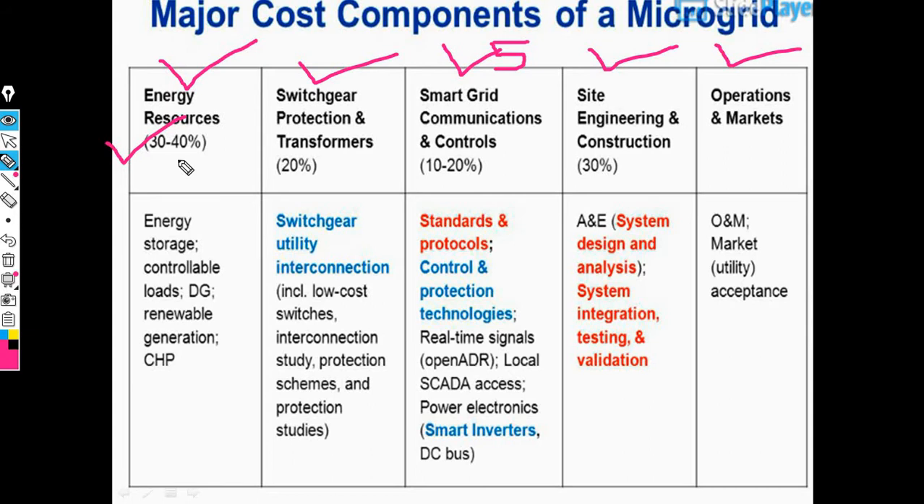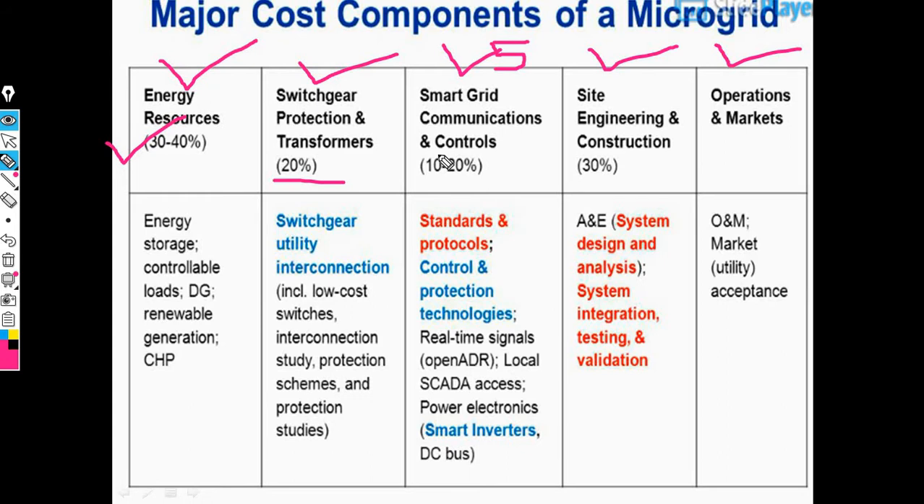Then we need switchgear, protection and transport, which takes 20%. In switchgear protection we need utility interconnection, that is low cost switches, interconnection study, protection, and lastly a protection study for switchgear equipment, and also protection and transport. This is the second component.